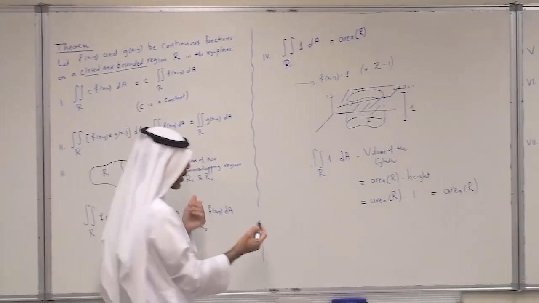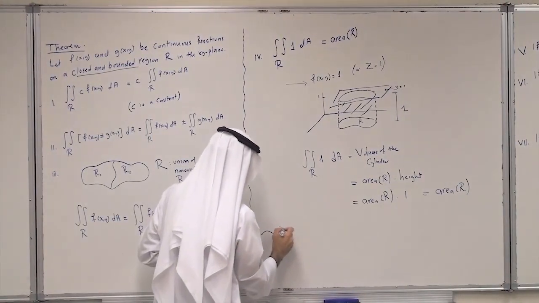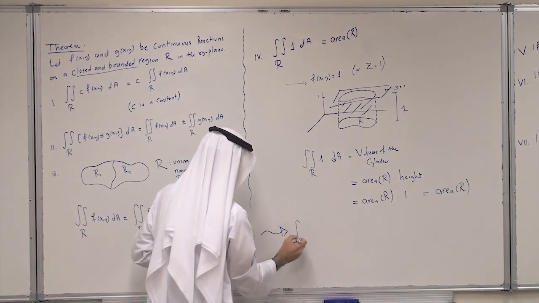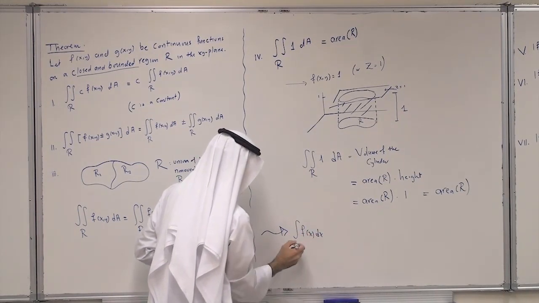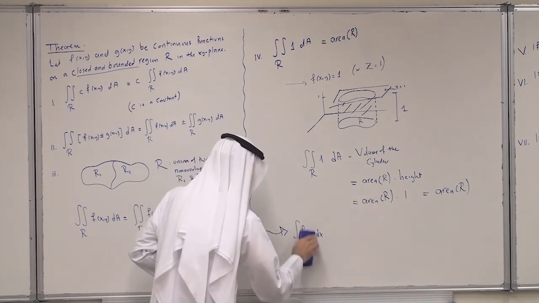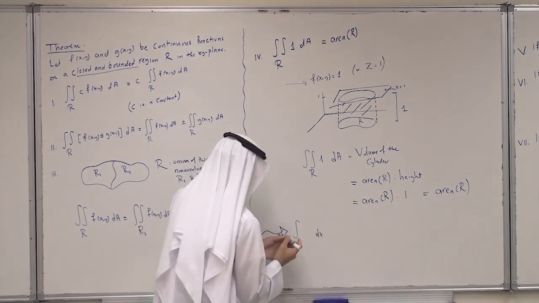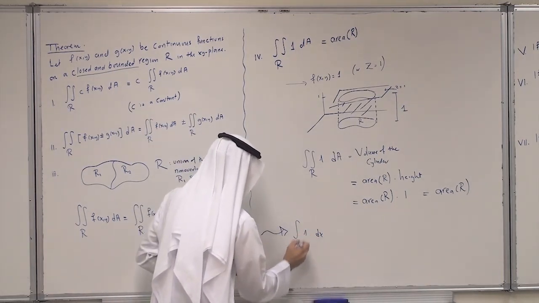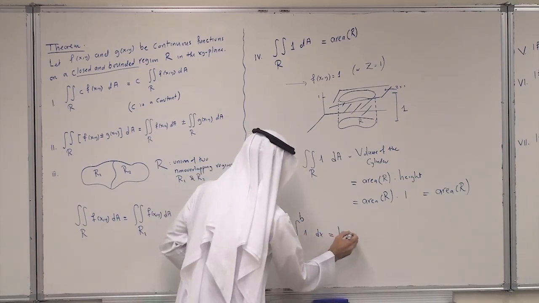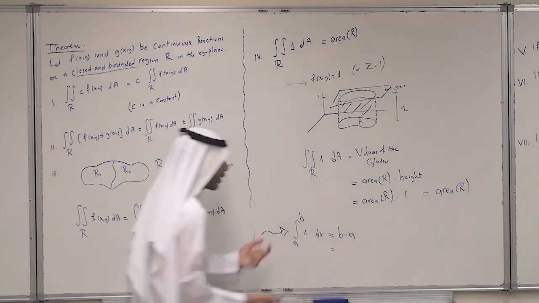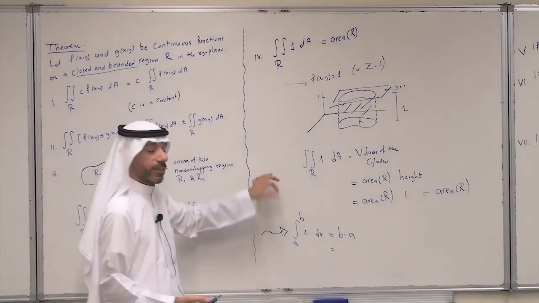In calculus 2, the analogous property is the following. We have the integral of 1 dx from a to b. When you integrate, you get b minus a. Geometrically, it is the length of the interval.